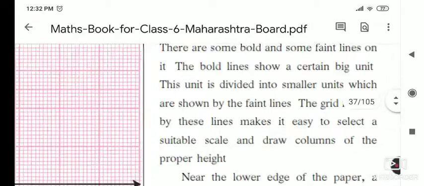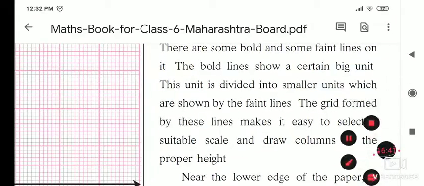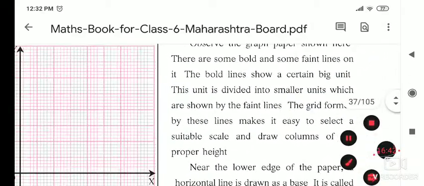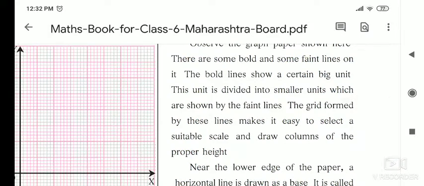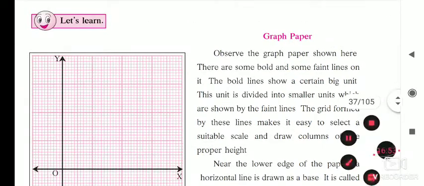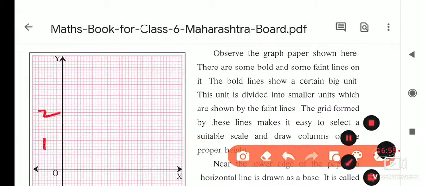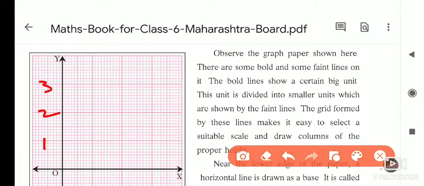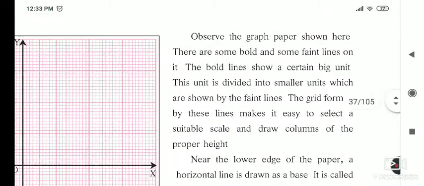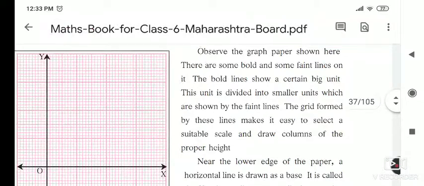Now here, what they told you: some bold lines are shown with a certain big unit, and the unit is divided into smaller units which are shown in the faint lines. So these dark lines are the units. Just now we saw that the dark lines are units 1, 2, 3, 4, and the faint lines are called the smaller units.